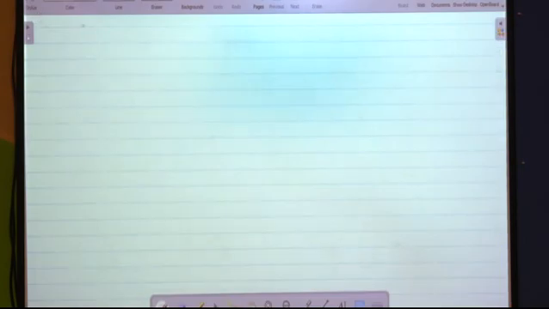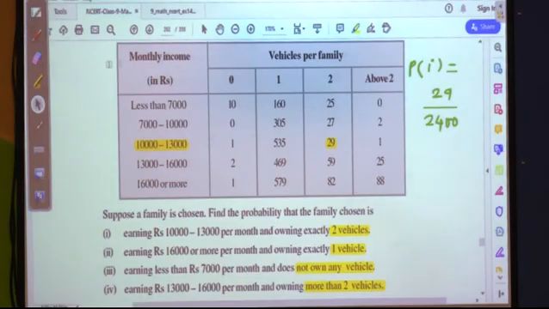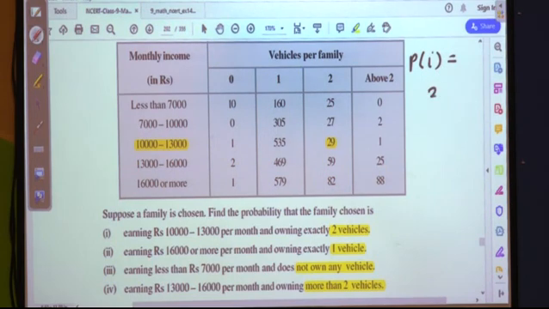Now how to do this calculation? In the previous session I had explained, and again we shall do the same as was shown to you previously.